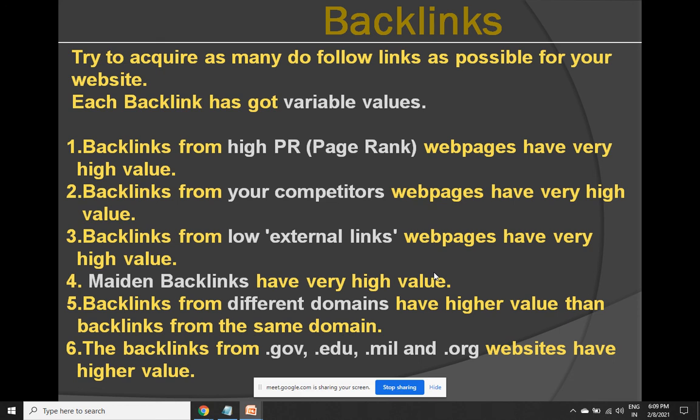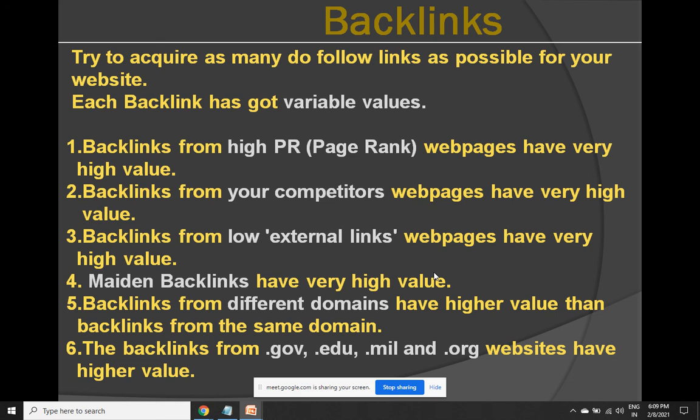What I have told you is an illegal way. We are going to discuss both the ways, legal and illegal. But understand the point that competitor backlinks are very, very important. Even with limited backlinks, you'll be able to beat your competitors with a heavy number of links. The most important point. Backlinks from low external link web pages will have very high value.